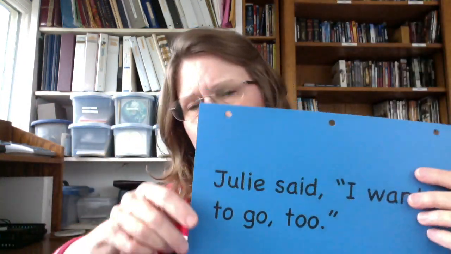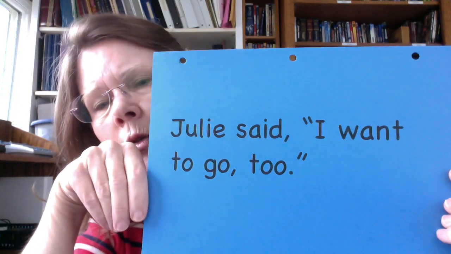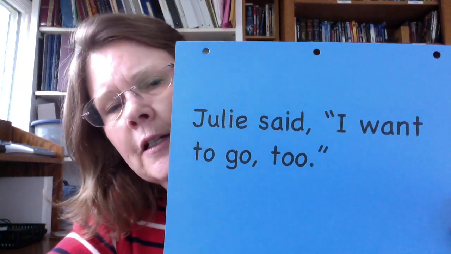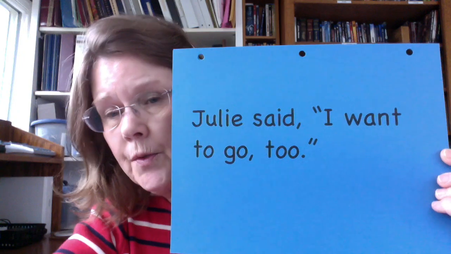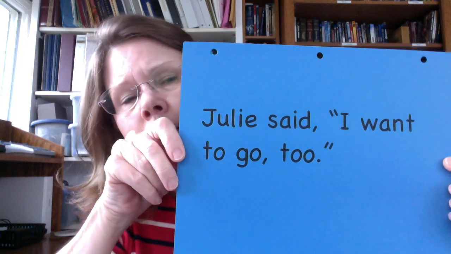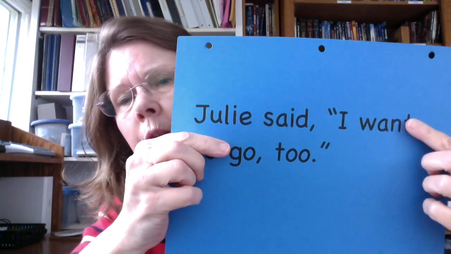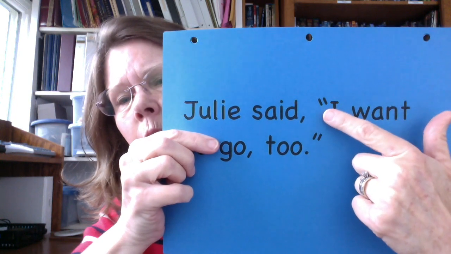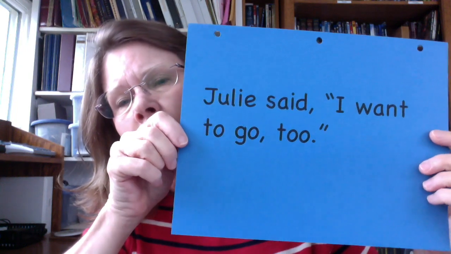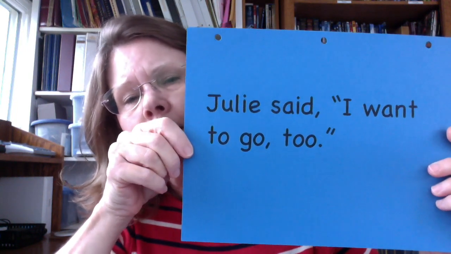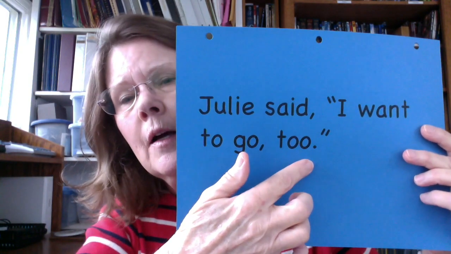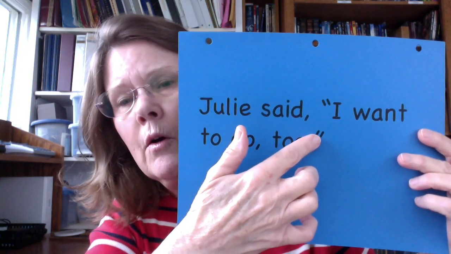All right? We're going to give you a different kind of sentence, but it's also a quotation. This one starts with the person who said it. Julie said, "I want to go too." All right, now this is just a tad different. The quotation is written the same way, almost. But her exact words are, "I want to go too." So that's what's inside the quotation marks, okay? There's a quotation mark right here at the beginning of what she said, and a quotation mark here at the end of what she said. And so that is the exact quotation. Now, since this is the end of the sentence, there's nothing after it, we're going to put a period right here. But it still goes inside the quotation mark.